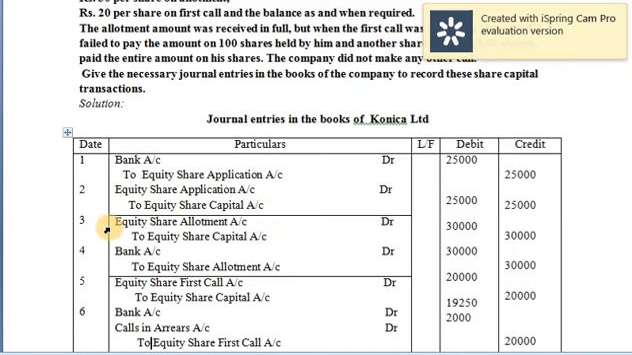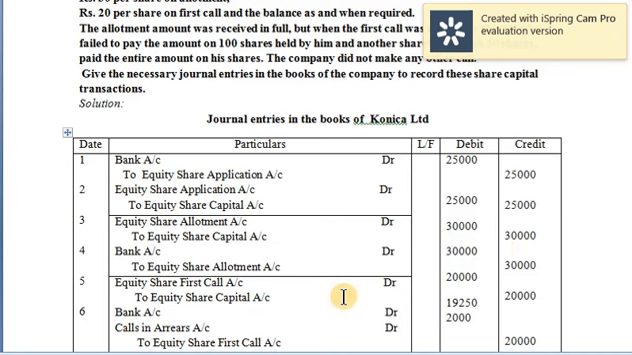Now going to the next stage, that is allotment stage. Again, two journal entries, as simple as that. One for making the allotment money due, another one for receiving the allotment money. So here also, we are collecting 30 rupees in the allotment stage. 30 into 1000, you're getting 30,000 and 30,000. This is the value we have written.